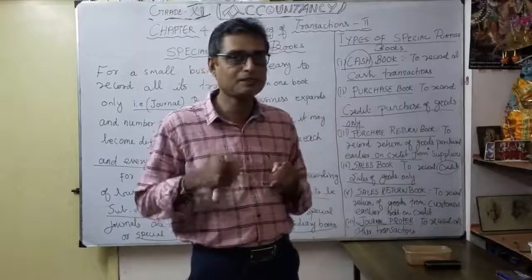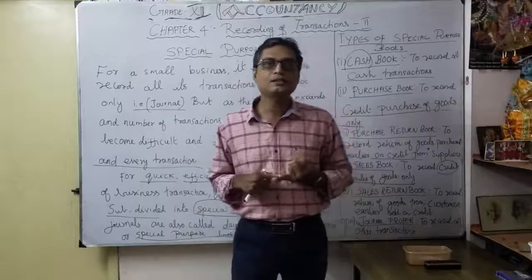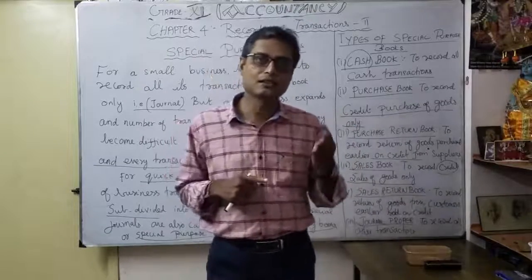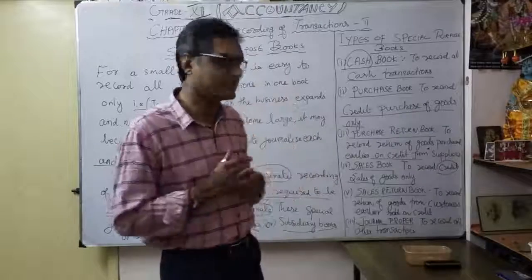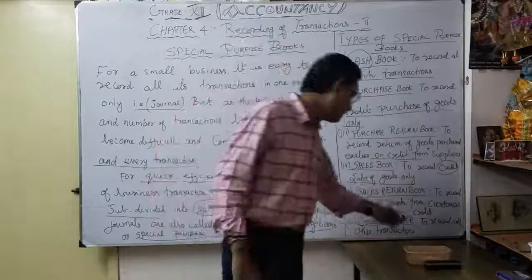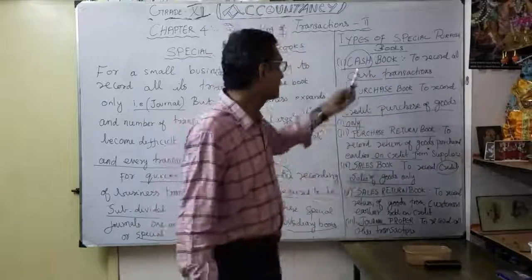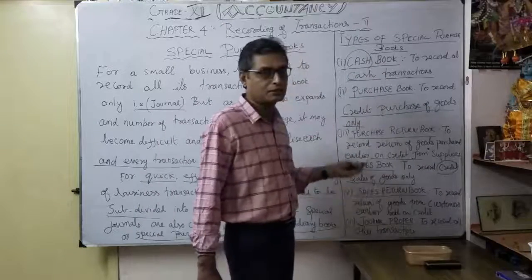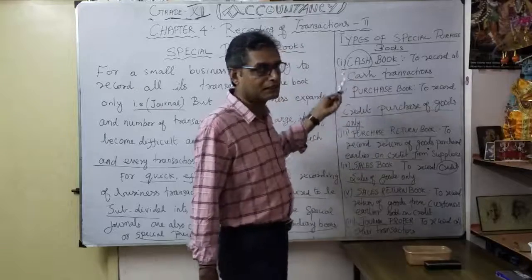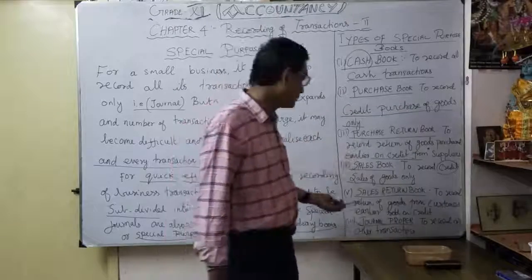What are they? One is cash book, thereafter purchase book, purchase return book, then sales book, sales return book, and finally journal proper. What is journal proper? To record all other transactions which are unable to be recorded in the specific books, that is, not specified under the four headings. So that's what we're going to do in the journal proper.